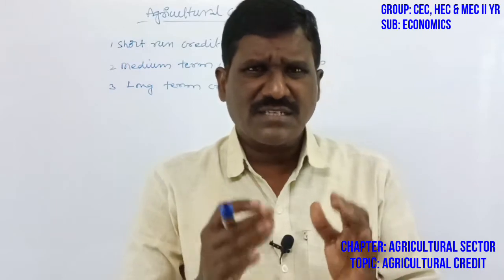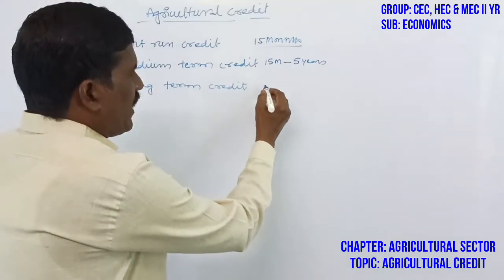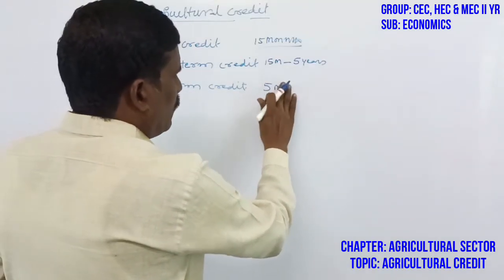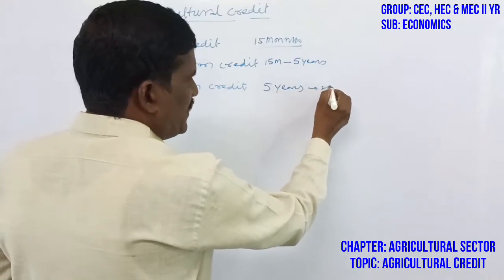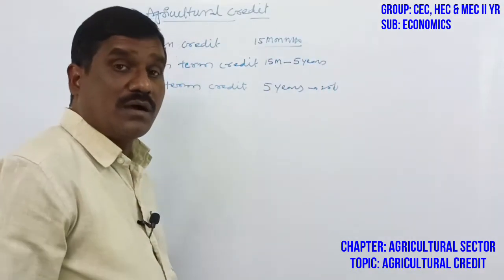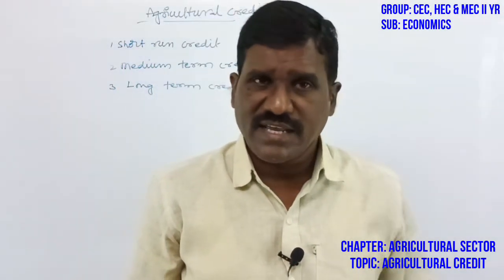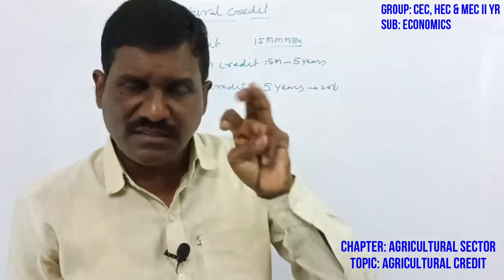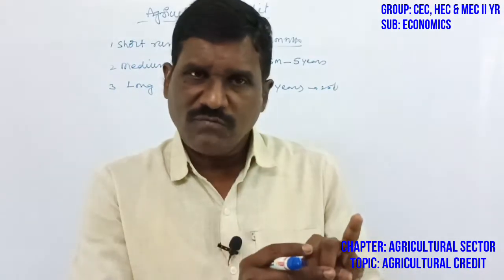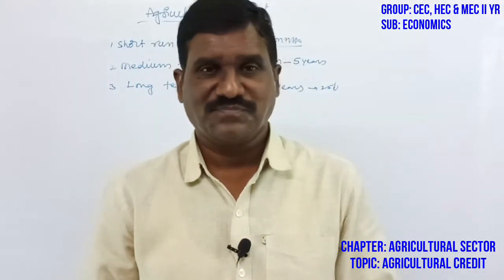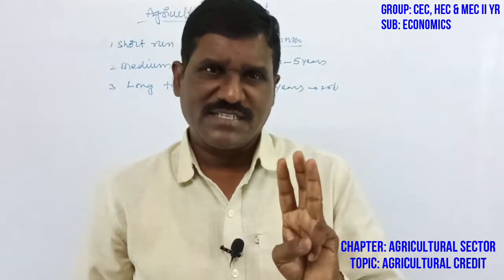The agriculture sector needs a huge amount, for more than 5 years and not exceeding 25 years. This is called long term or long run credit facilities. So the agriculture sector needs three types of loan facilities: short term, medium term, and long term.